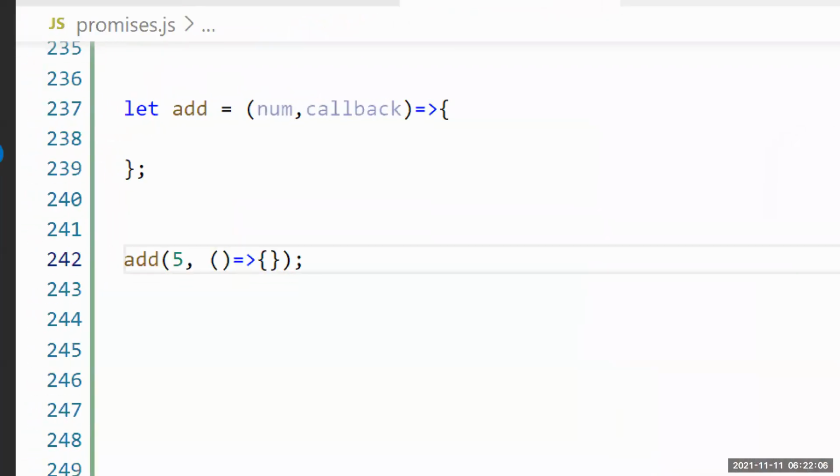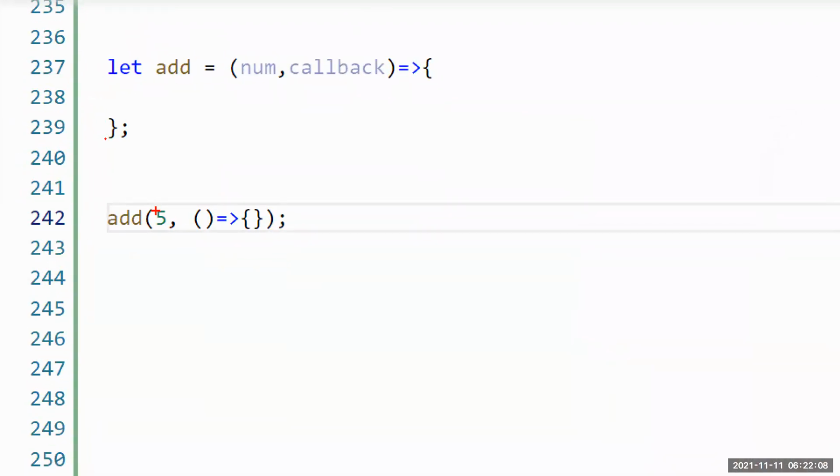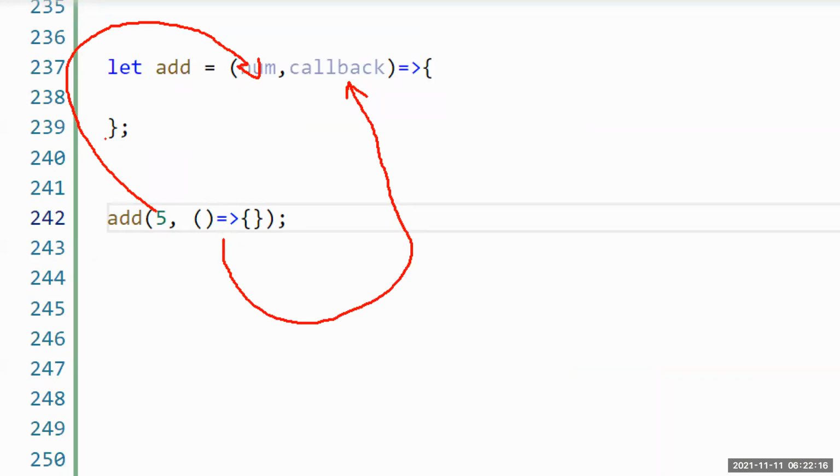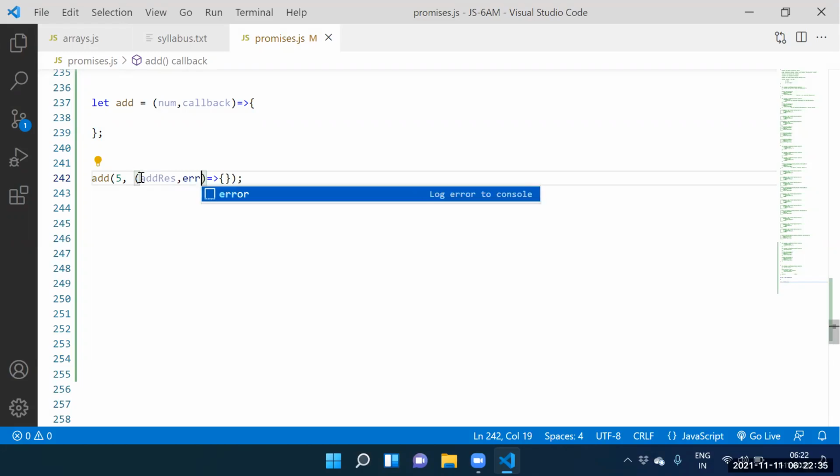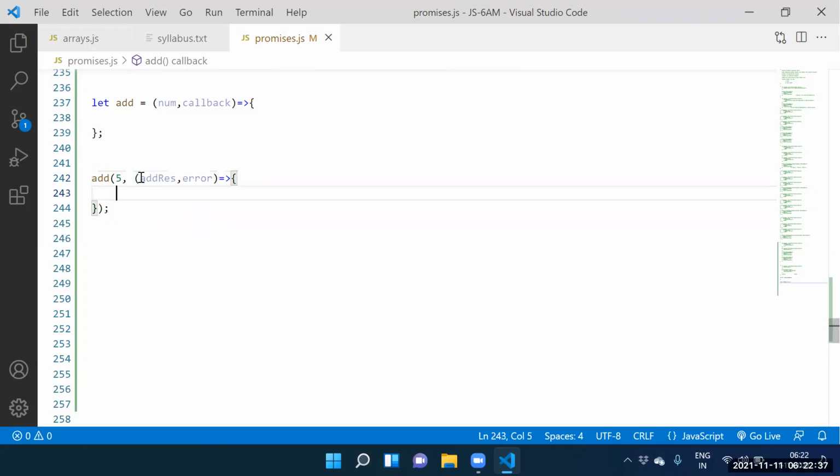Guys, this 5 stored into num. Whatever the 5 is there, this 5 stored into num. Whatever the function is there, this function stored into callback. Guys, this function is taking 2 parameters. What is the first parameter? The first parameter is the add result. Second parameter is the error.